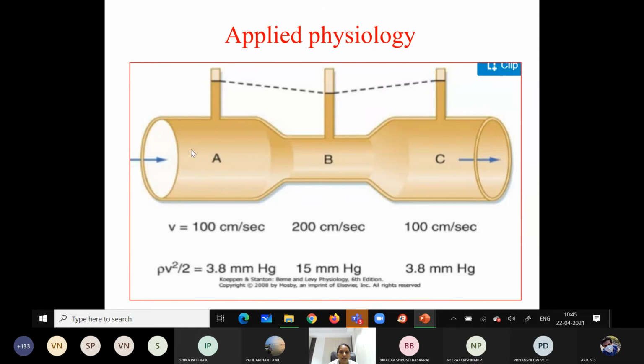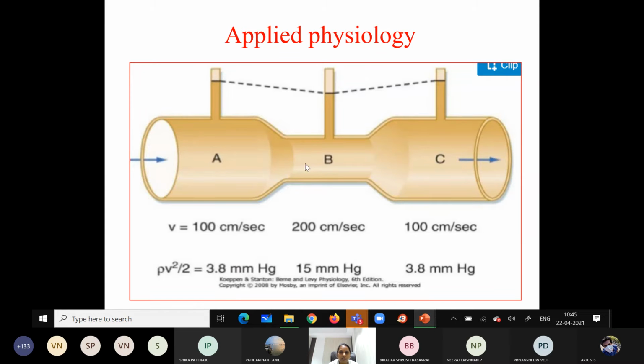Here the cross sectional area is more, so the velocity is less, that is, the kinetic energy is less. Because of that, the lateral pressure is more, or the potential energy is more.